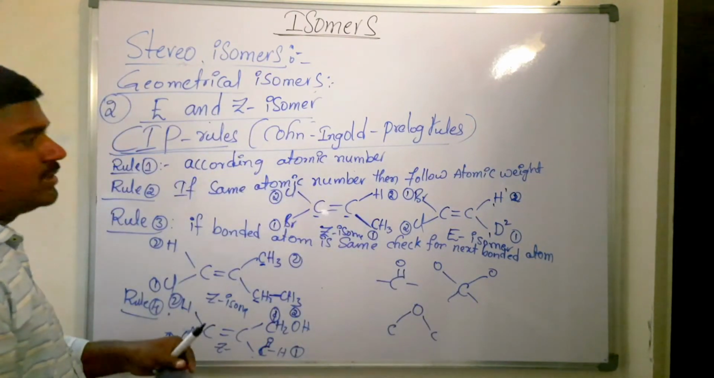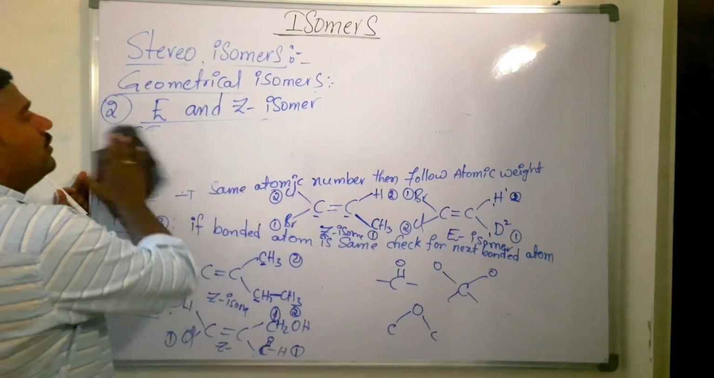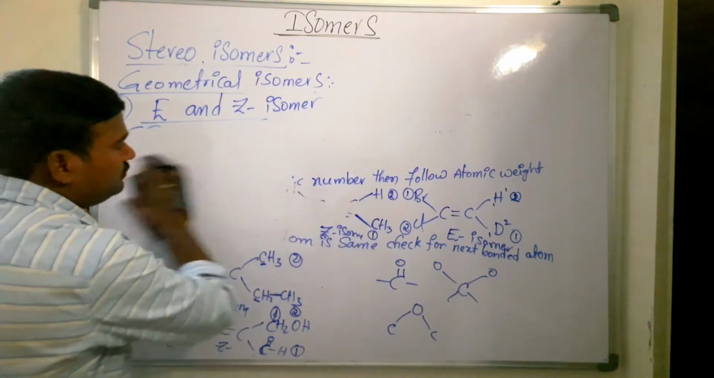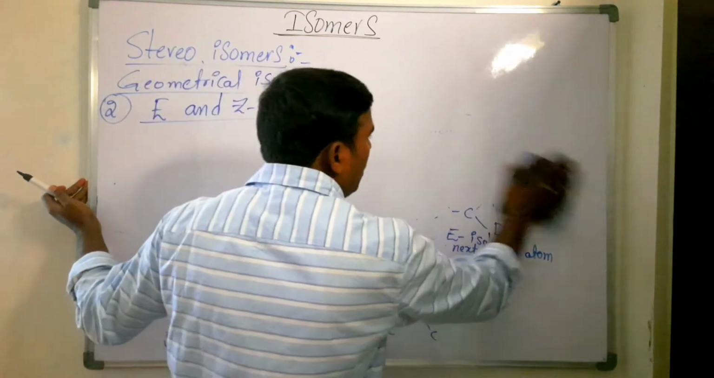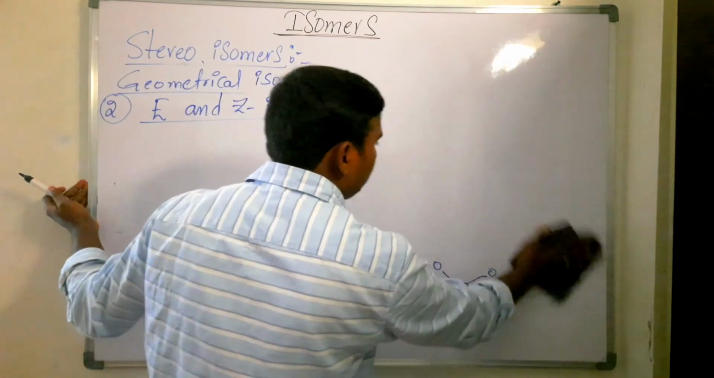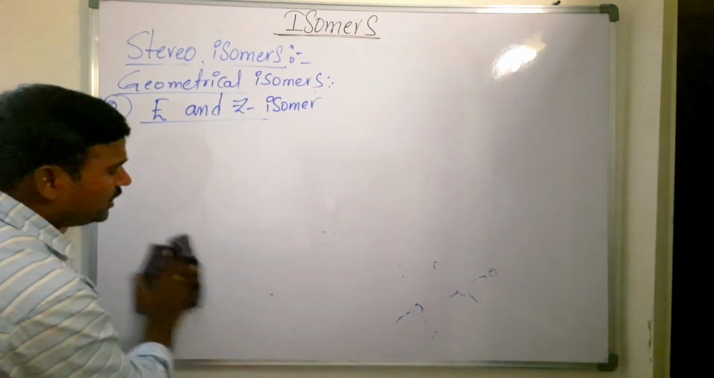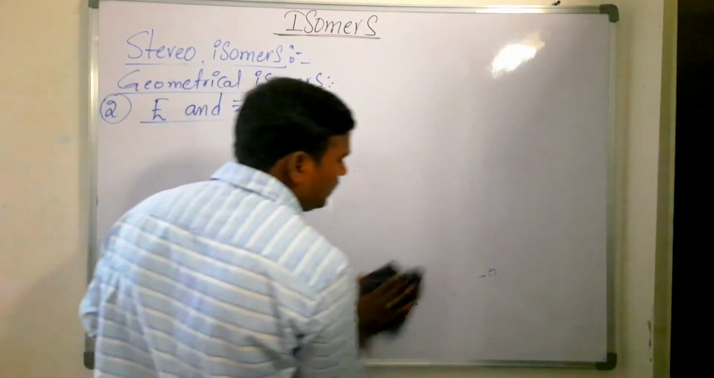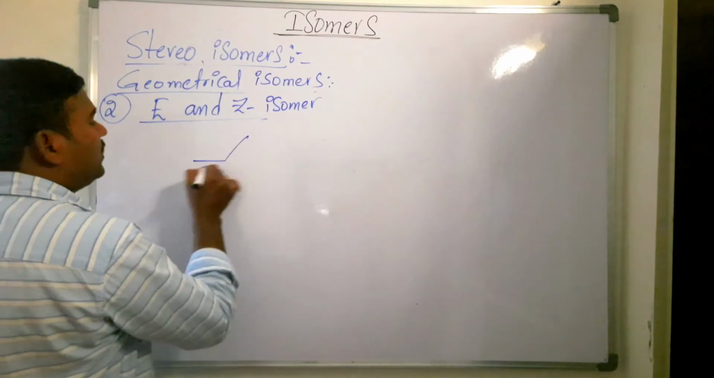Now we will see some examples here. CIP rules are very important, so you have to follow this CIP rule. Just follow the atomic weight simply. If you follow the atomic weight, then it is very easy to identify EZ isomers. Now you see here, I am taking one example.